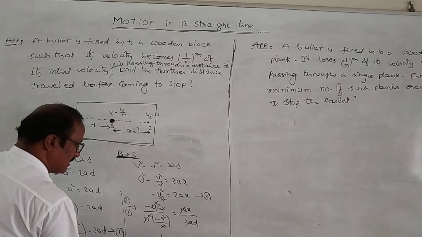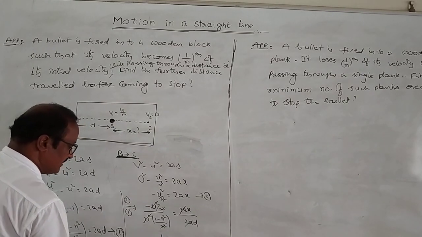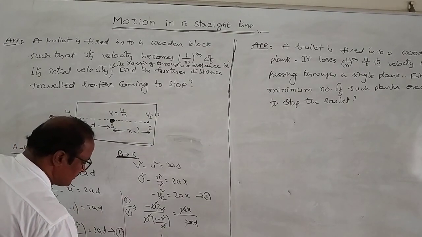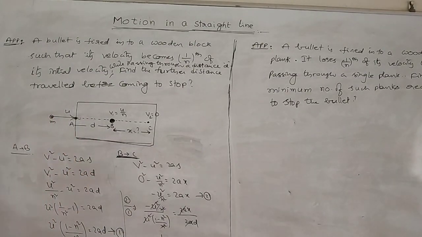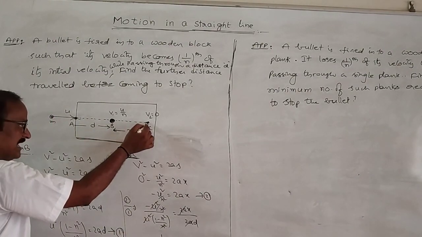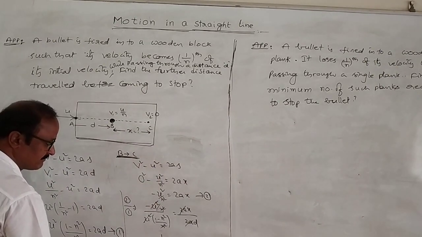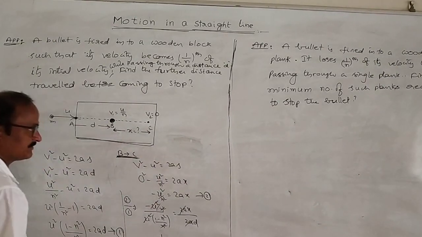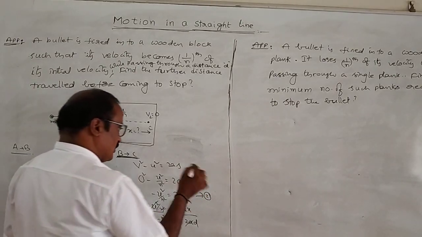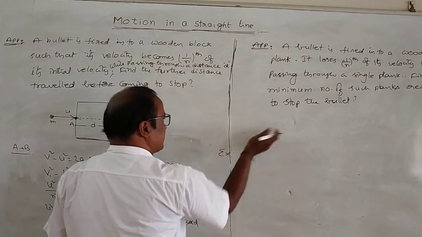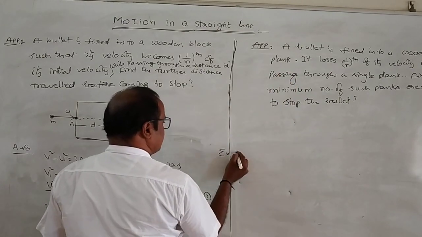Then 1 by n squared minus 1 is equal to x by d, or x is equal to d by (n squared minus 1). This is the formula. The further distance traveled by the bullet before coming to rest is x is equal to d by (n squared minus 1). Okay? Right. Now I will tell you an example based on this.